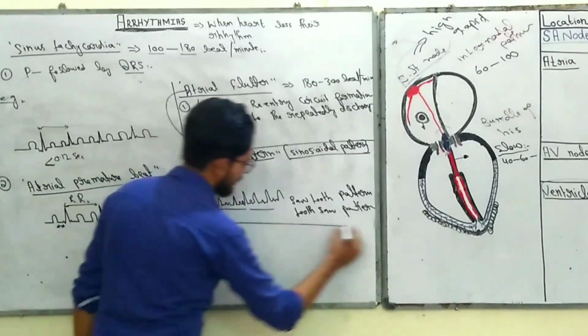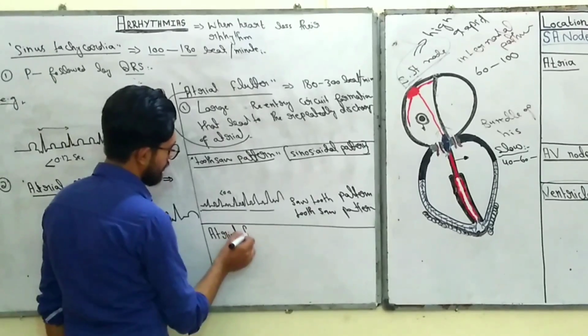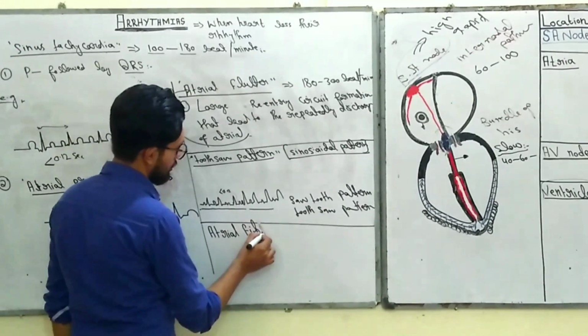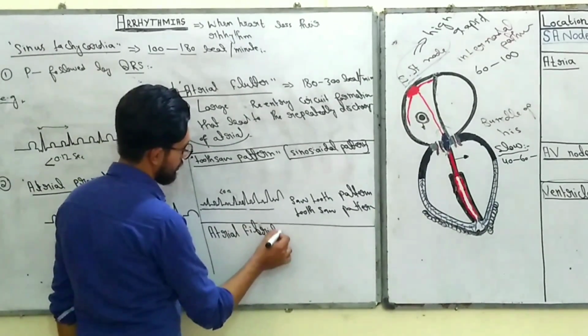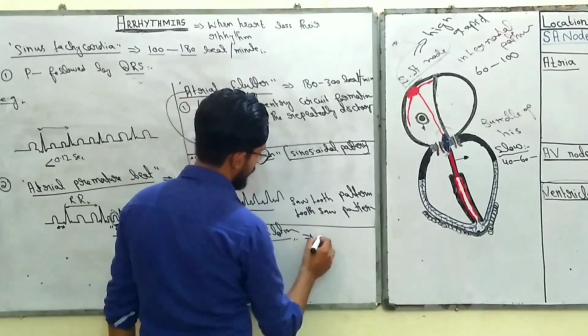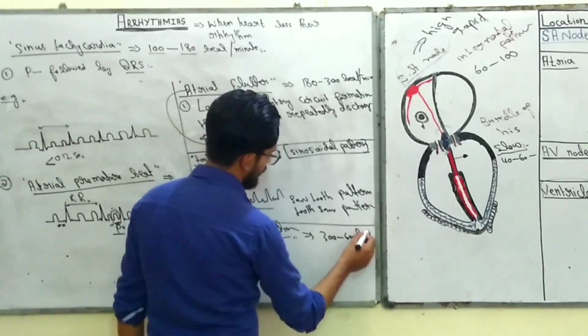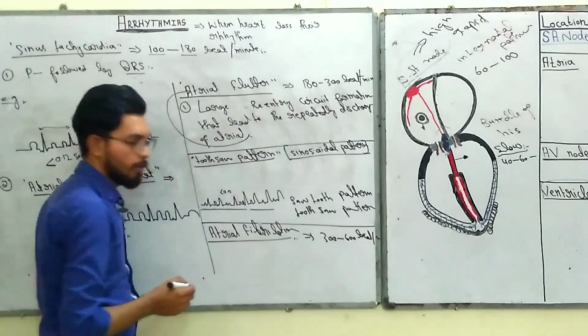Now the last category is atrial fibrillation. What will happen in atrial fibrillation? When the heart rate increases from 300 to 600 beats per minute, the condition is known as atrial fibrillation.